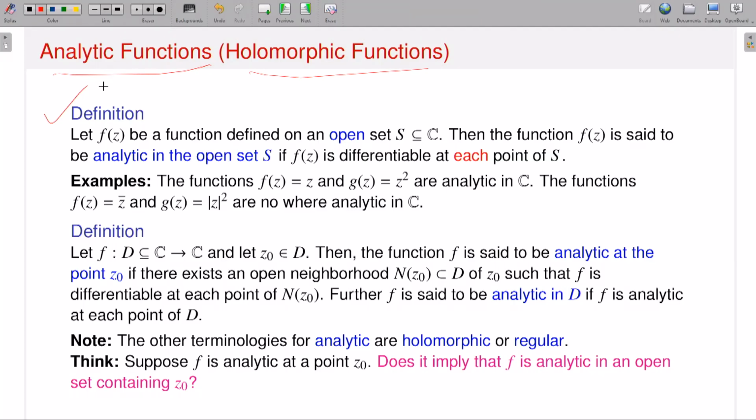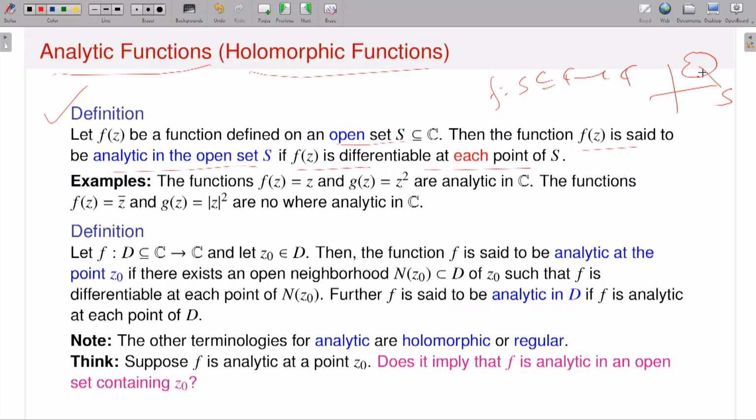So what is the definition? Let f be a function defined on an open set S. Suppose you have a function f defined from some domain S, a subset of C which is open, taking values in C. Then my function is said to be analytic in an open set.